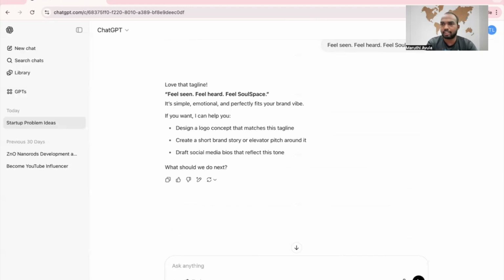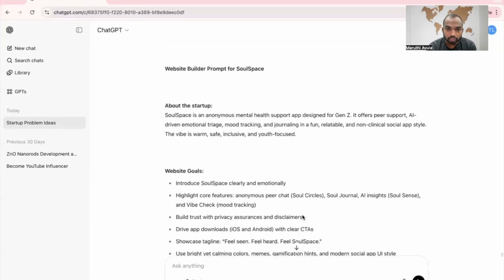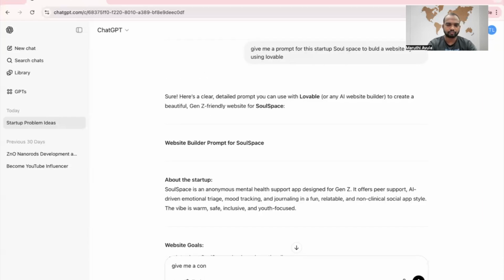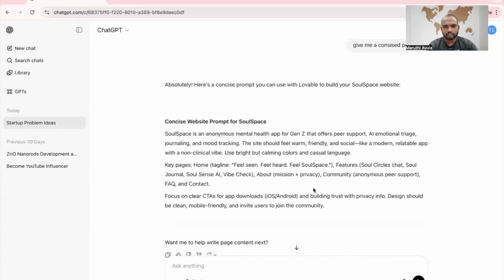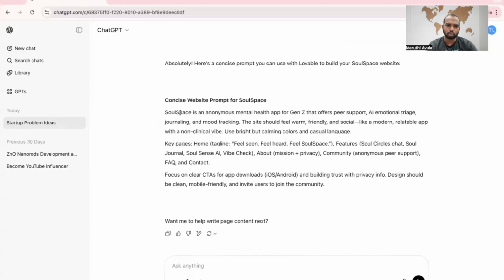Now I'm going to build a website, whatever we discussed so far. Let's see it. Give me a prompt for this startup SoulSpace to build a website by using Lovable. Give me a concise one. Yeah, here we got a concise prompt.